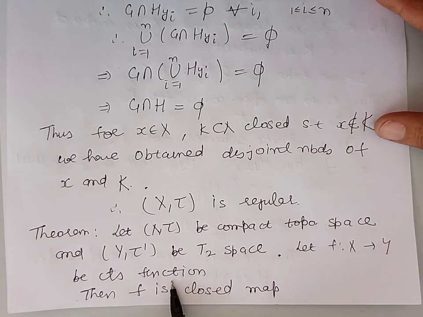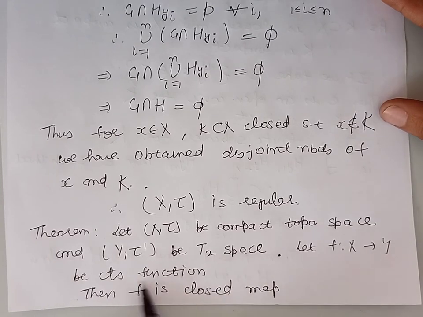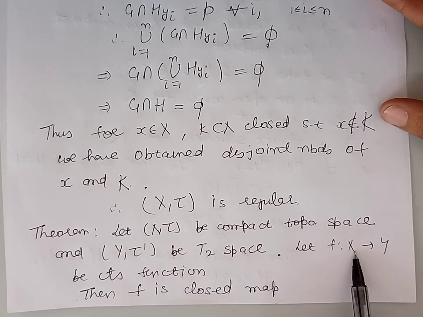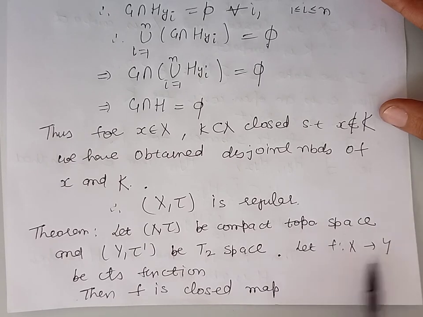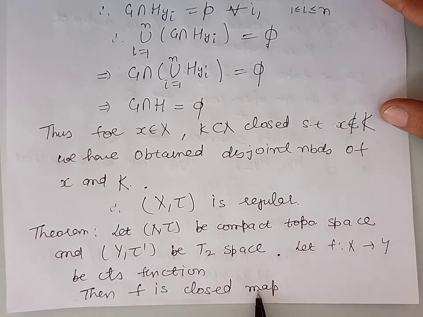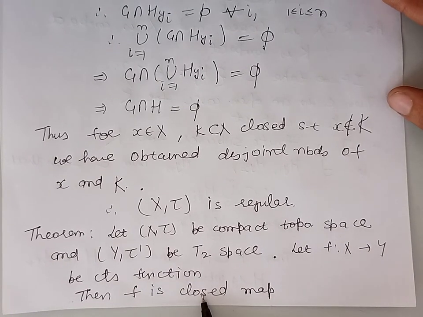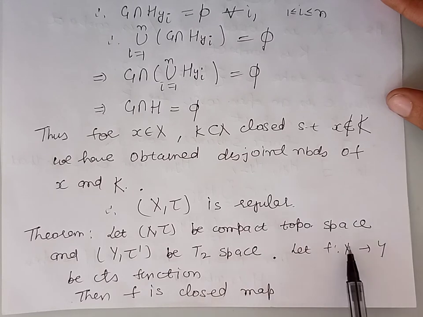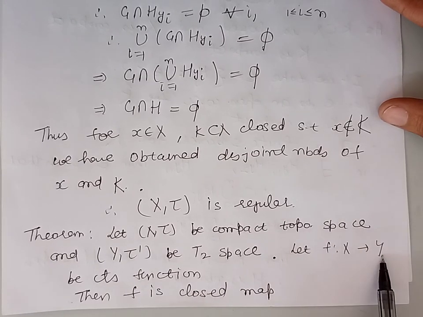Then we have to prove that f is closed. It means whenever we have a continuous function from a compact topological space into a T2 space, such a function is always a closed mapping. In order to prove that f is a closed map, we will have to show that the image of every closed subset of X is closed in Y.